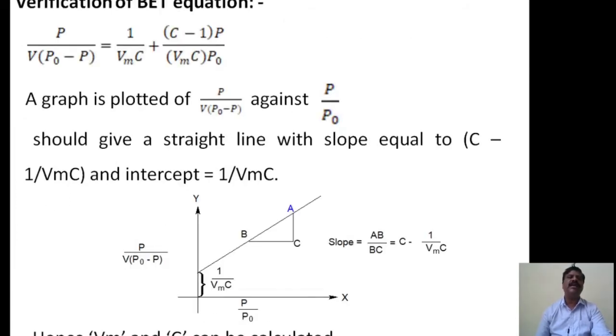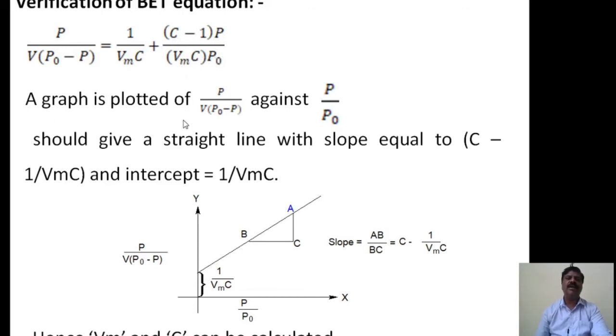Now coming to the verification of the BET equation. How is it verified? The BET equation is P divided by V into (P naught minus P) equal to 1 divided by Vm into C, plus (C minus 1) into P divided by Vm into C into P naught.